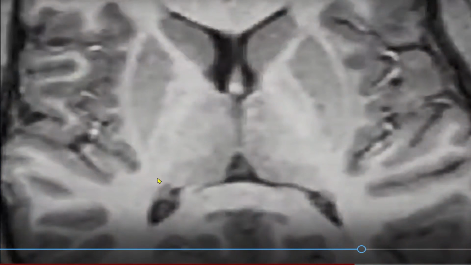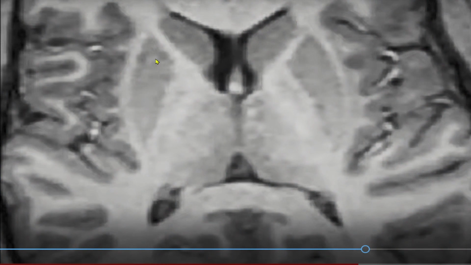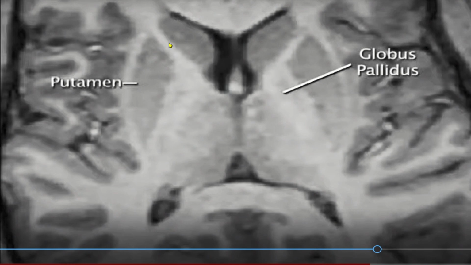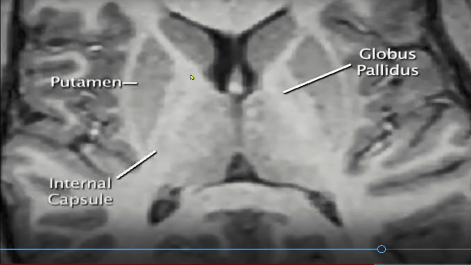And if we see it in the MRI, this is the view of it. This is going to be the putamen, and here will be the globus pallidus. And this one is going to be the internal capsule. Medial to it will be the thalamus.